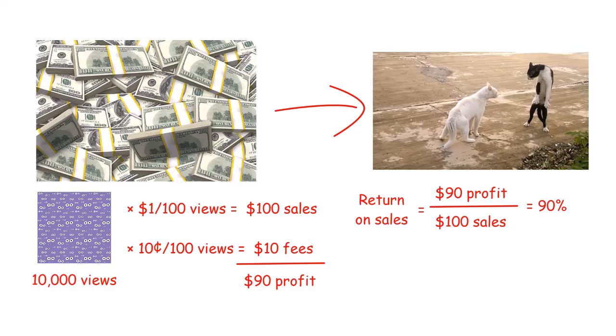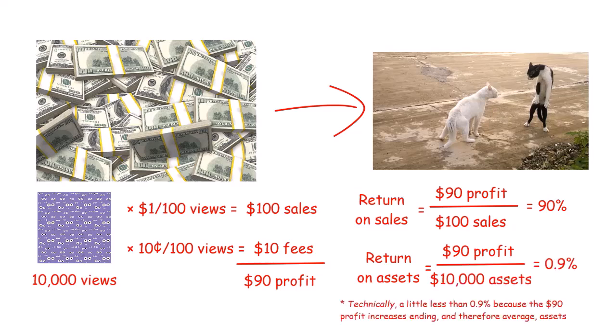throw you into prison. However, return on assets is 0.9%, which is not much better than you would get in a savings account. The 0.9% gives a better picture of the performance of your video venture because it focuses attention on how much you are getting from your investment. You can compare this to other alternatives such as buying treasury securities or a stock market index.